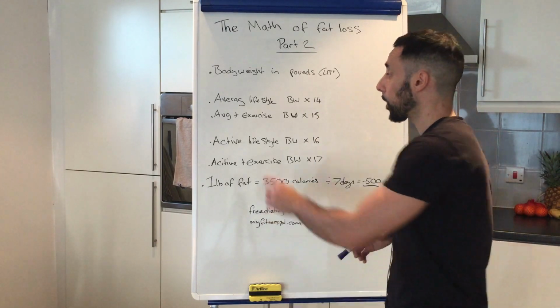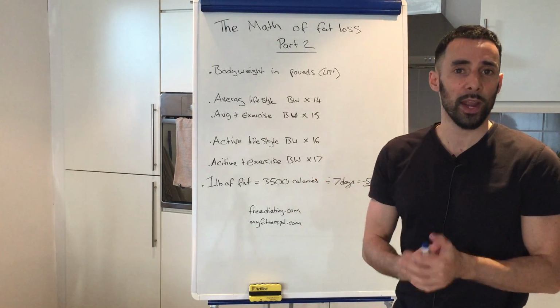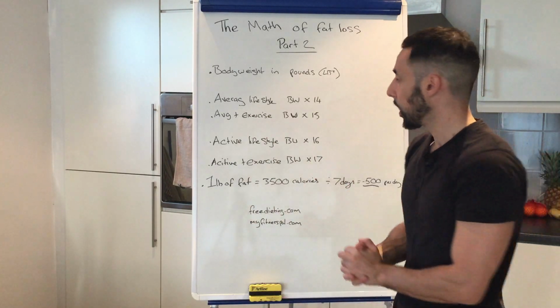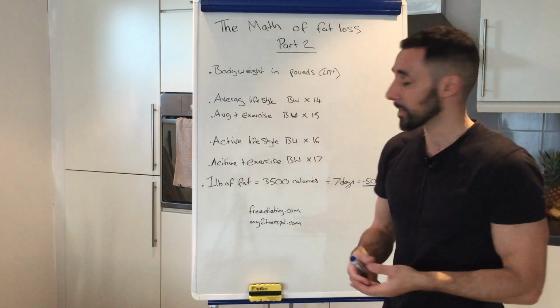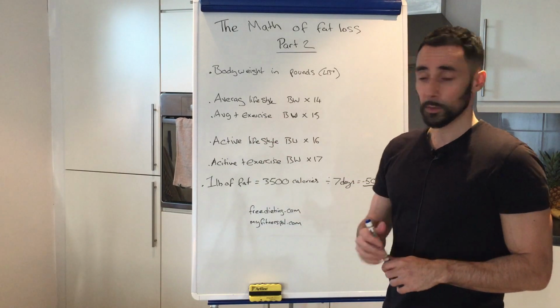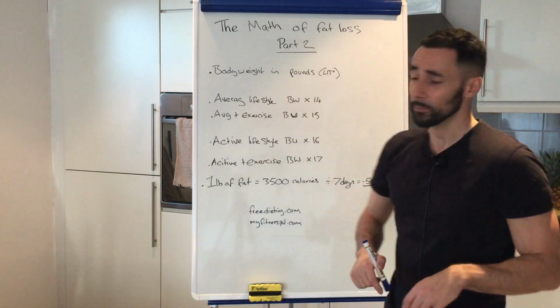Average lifestyle plus exercise, if you work out 2, 3, 4 times per week, lifting weights, running, playing sports. This is me, by the way. Average lifestyle, I spend most of my day sat down and I work out a few times per week. So I would take my body weight in pounds and times by 15.